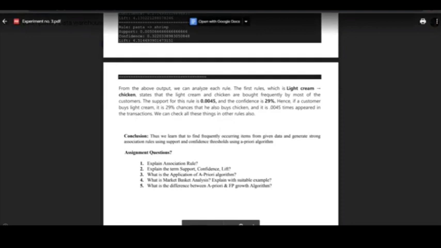Converting data into a list of lists: L is equal to an empty list, for i in range 1 comma 7501, since we have 7501 rows, and L dot append means we add those str data set values i comma j for j in range 0 comma 20, which covers the columns. Then applying Apriori.